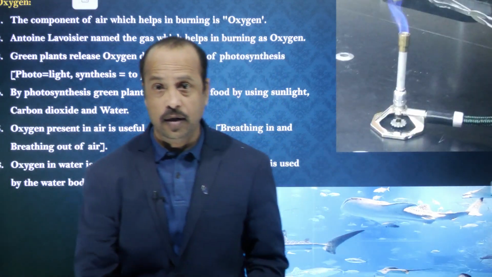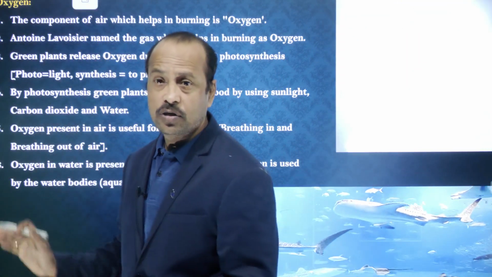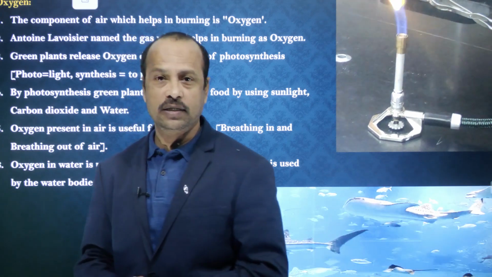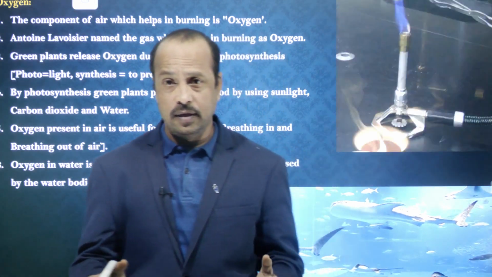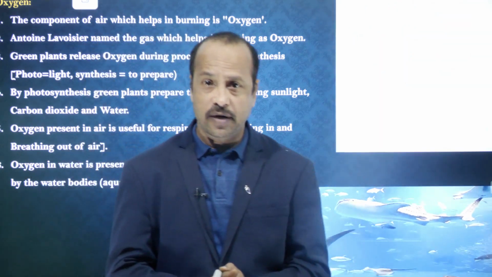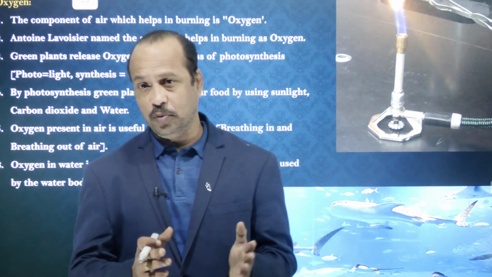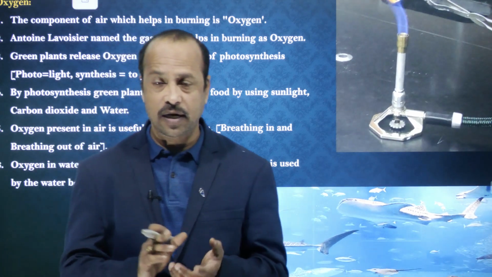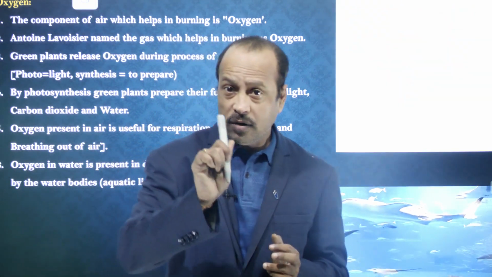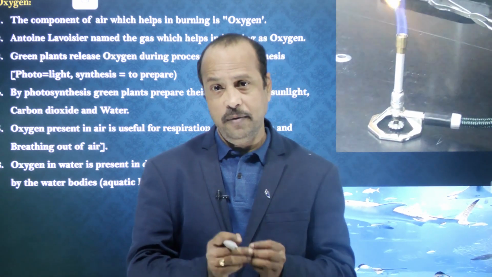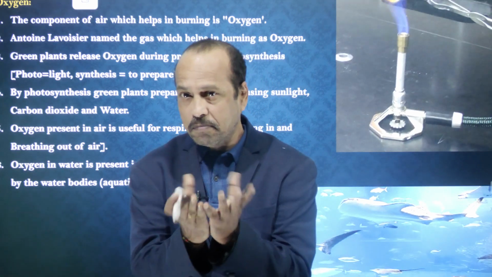Now, next is oxygen. Just now we discussed that air is a mixture of gases, right? Among all the components like nitrogen, oxygen, carbon dioxide, oxygen is the only component which helps in burning.